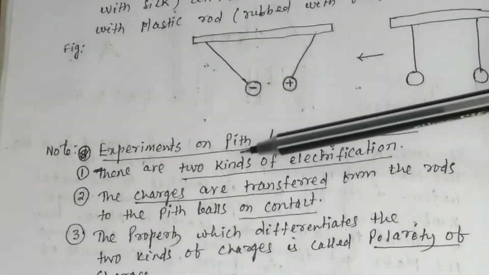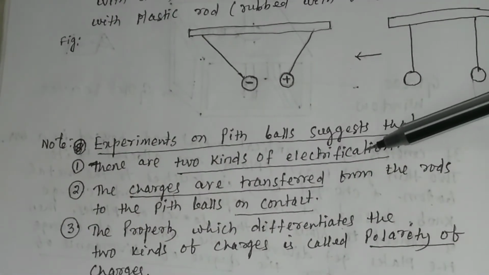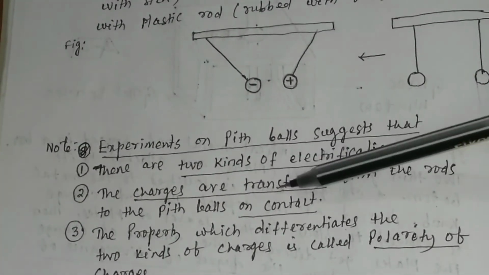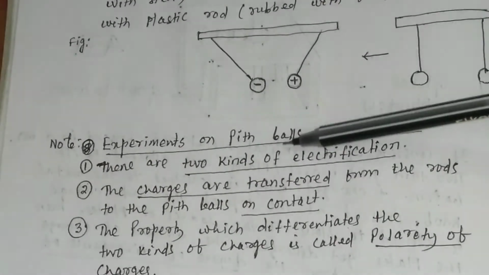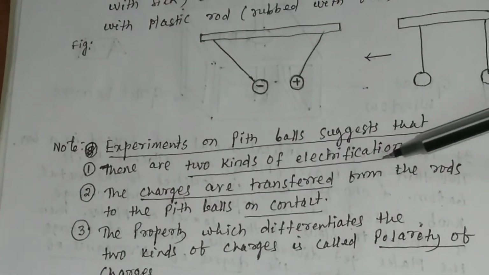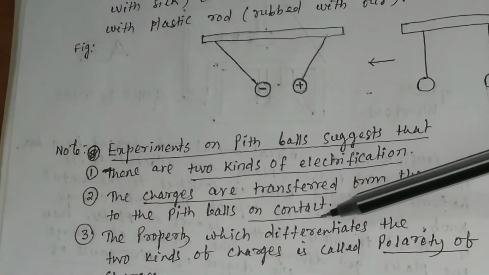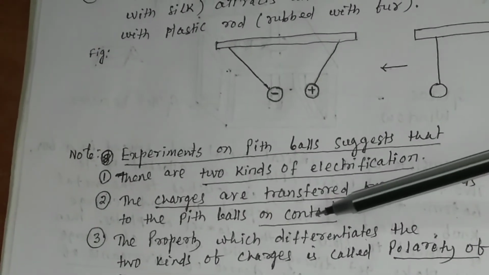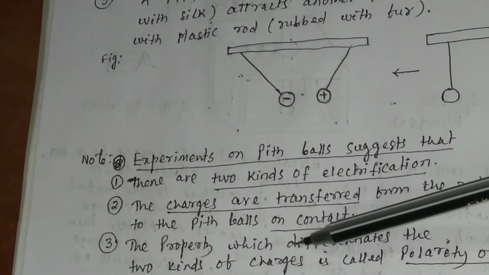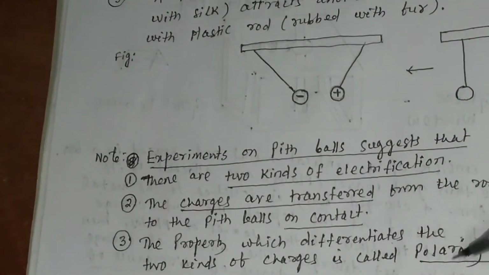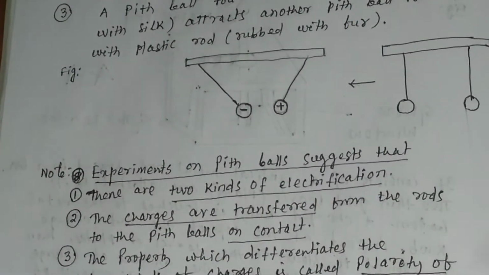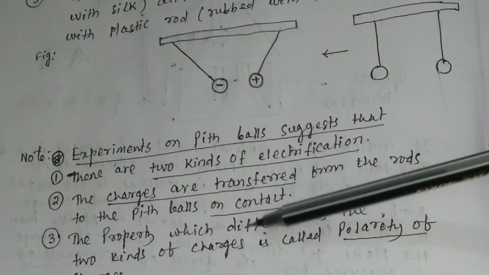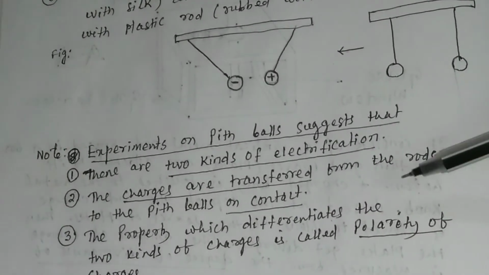This experiment suggests there are two kinds of electrification. The charges are transferred from the rod to the pith ball on contact, if there is contact between the rod and the ball. The property which differentiates the two kinds of charges is called the polarity of charges.